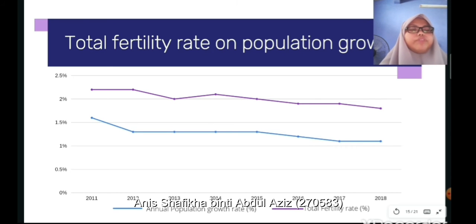So that means, from this we can see that the total fertility rate is still higher than the annual population growth rate. This means that any given woman will have a replacement for herself and her partner, as the fertility rate is higher than the annual population growth rate.